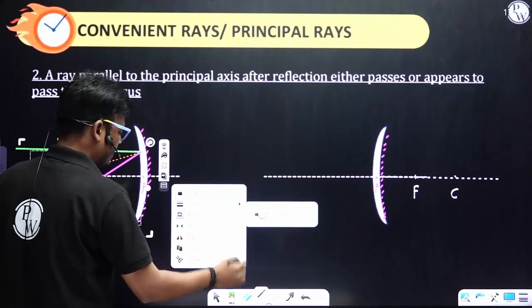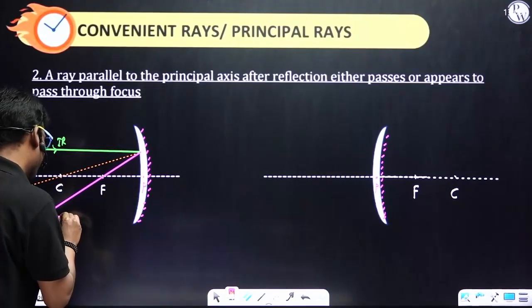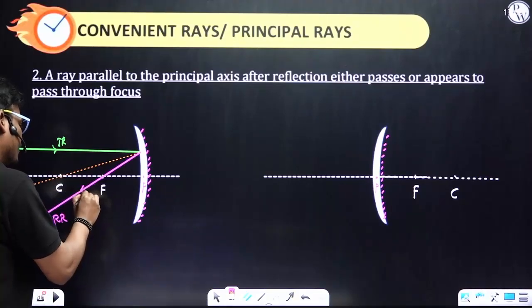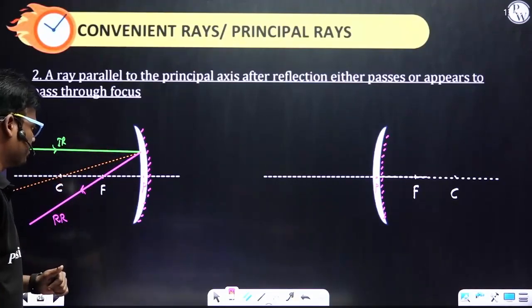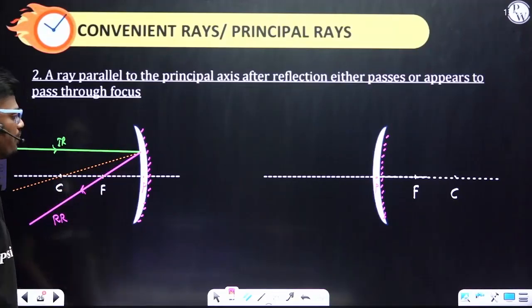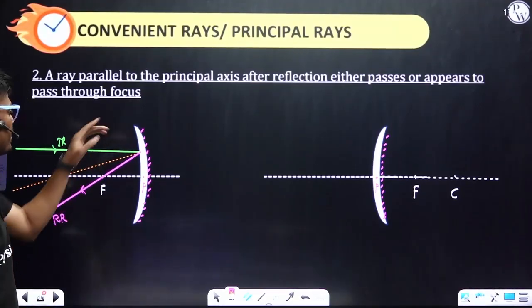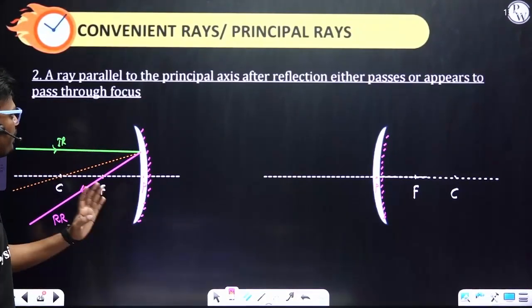You can consider this as the reflected ray, and this is the direction. So whenever the incident ray is parallel to the principal axis, the reflected ray passes through the principal focus, in case of a concave mirror.